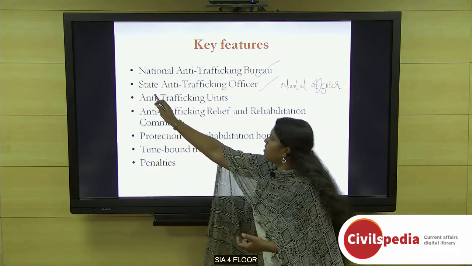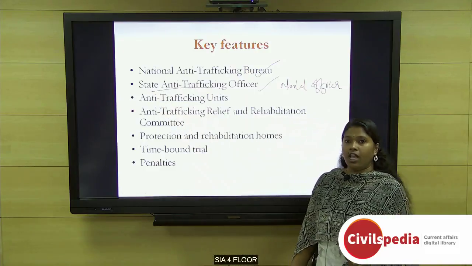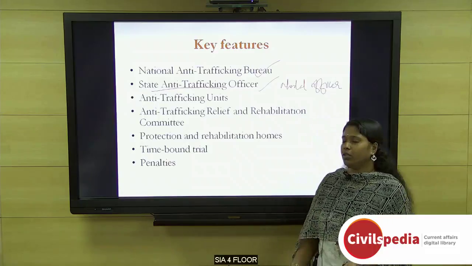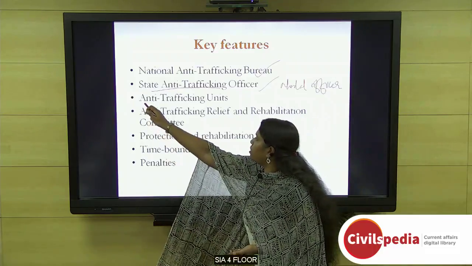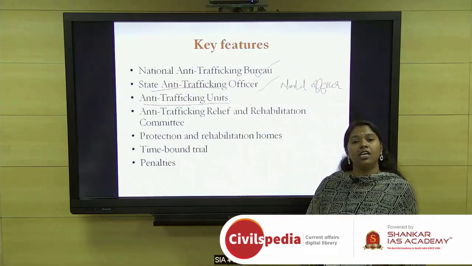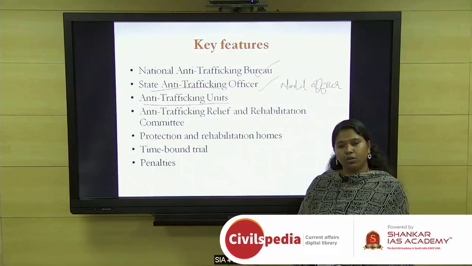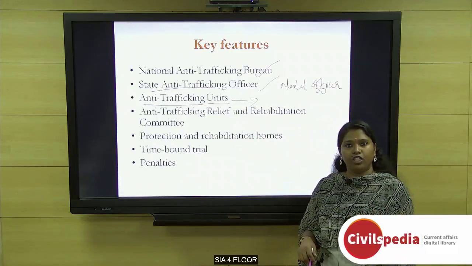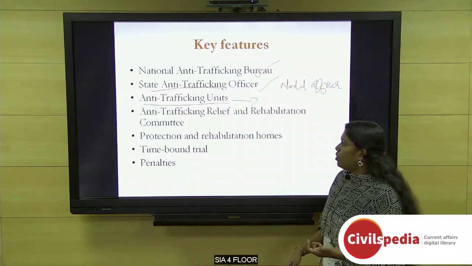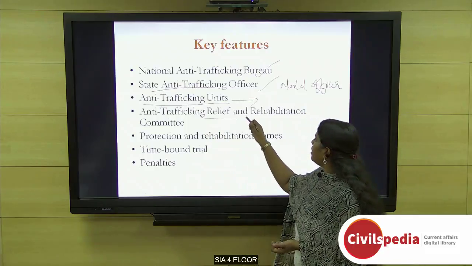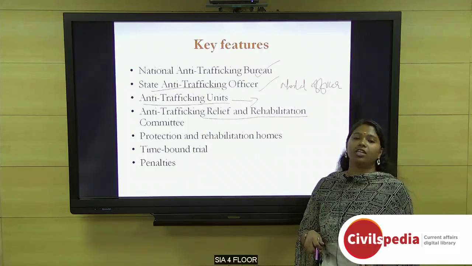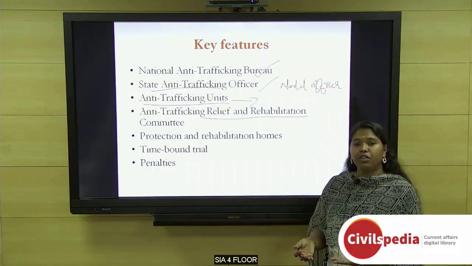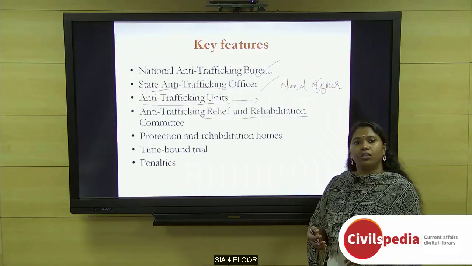Also, the state government will appoint a nodal officer who will act as the state anti-trafficking officer, and he will coordinate the provisions of the bill at the state level. Also, there is a provision for establishing anti-trafficking units at the district level, which will look into the trafficking cases. This will ensure grassroots level coverage of this bill. And also, it provides for an anti-trafficking relief and rehabilitation committee. This committee will be focusing on rehabilitation of the trafficked victims and their integration into society.